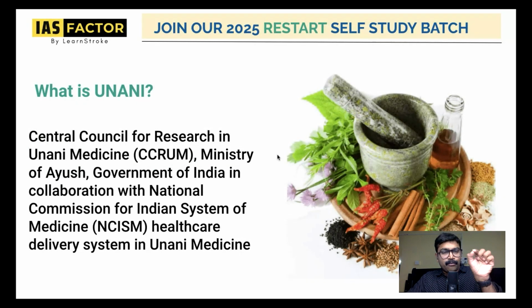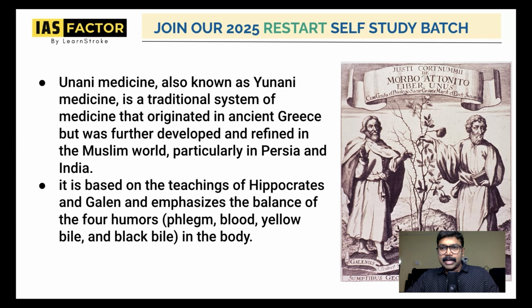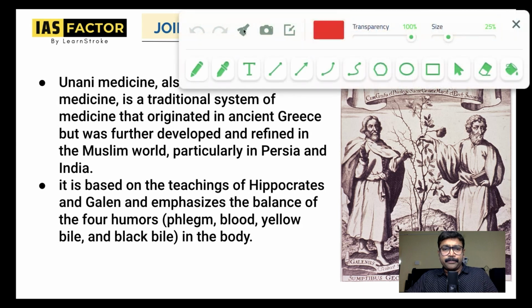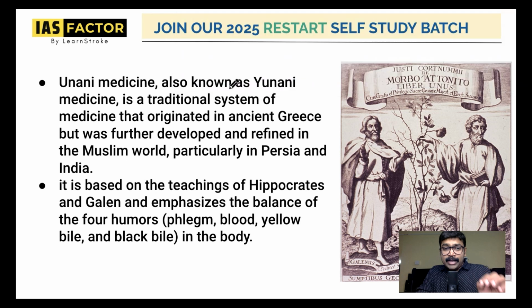Let's understand which of the following statements regarding Unani is correct. If you get a question, how will you solve that? So take a quick understanding and let's find out. Unani medicine is also known as Unani. It's a traditional medicine that originated in ancient Greece. That is very important. First of all, it originated in ancient Greece, and later on, it moved to Persia and then to India.